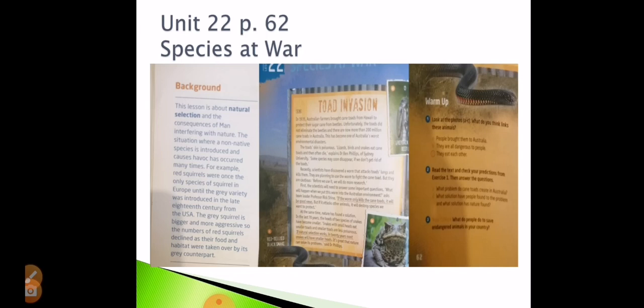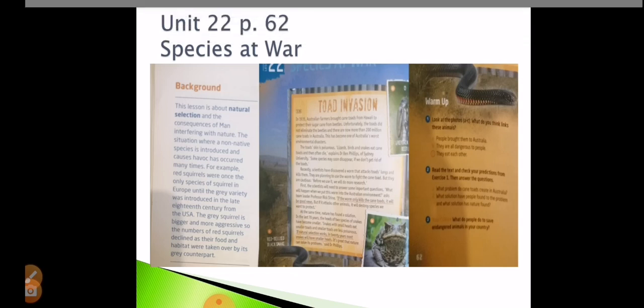So what happens here? What happens actually is that people come from different countries and they bring with them their own animals, which are not native to the land that other people live in. So when you bring new animals to new lands or countries, it means you're changing the habitat and the whole system and life cycle at this place. For example, in Lebanon, we don't find alligators and crocodiles. If you bring crocodiles and alligators to Lebanon, they will definitely affect our environment because they will kill other animals, they will hunt other animals, so they may change the whole ecosystem. That's what they mean by species at war. And that's what happened actually with the red squirrels they talk about in this note.